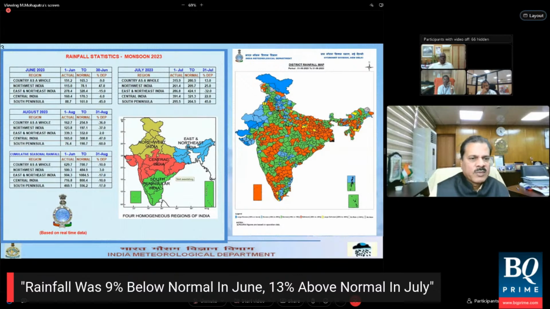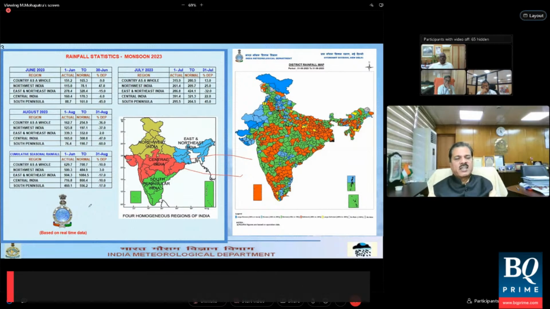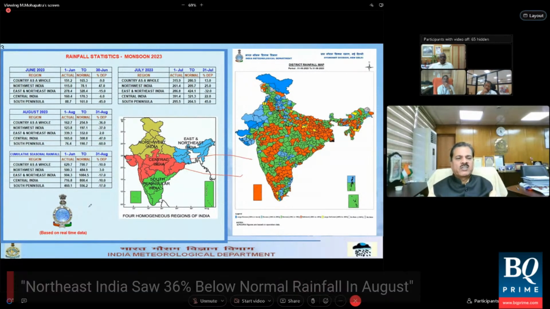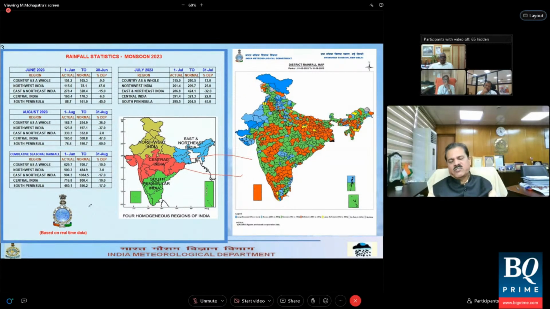And you have South Peninsula, which is 60% below normal. Central India, it was 47% below normal. Only East and Northeast India, it was 2% above normal. That means the month of August has been significantly below the expected rainfall activity in Northwest India, Central India, and South India. Only East and Northeast India got good rainfall activity.